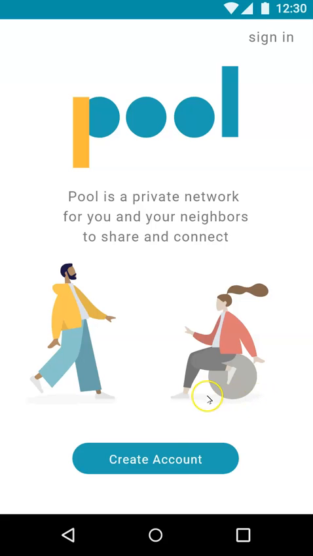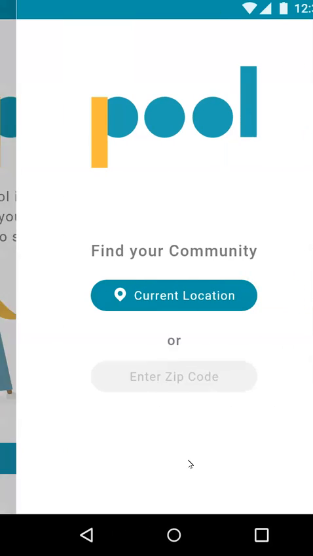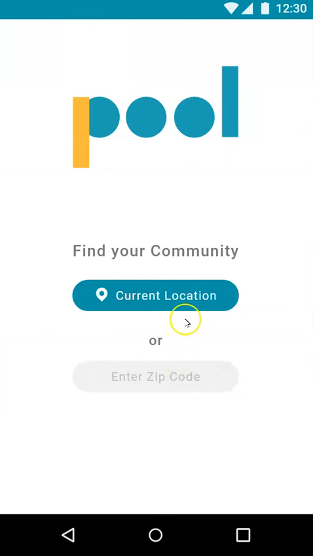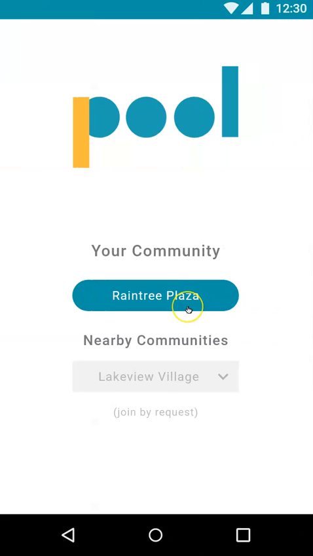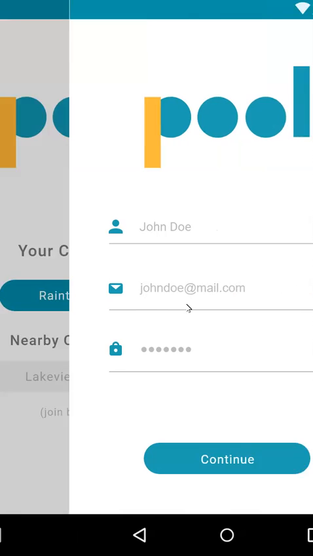and that condo communities would have their own unique login for their own private group. I had initially intended this for larger communities, but feedback from the class suggested that there's interest from residents of smaller buildings, perhaps 5 to 10 units. So I included a feature where they could search for other communities and join by request. The community in this prototype is called Raintree.